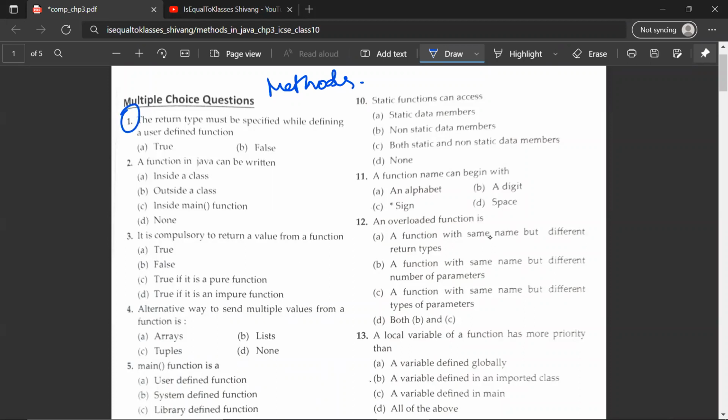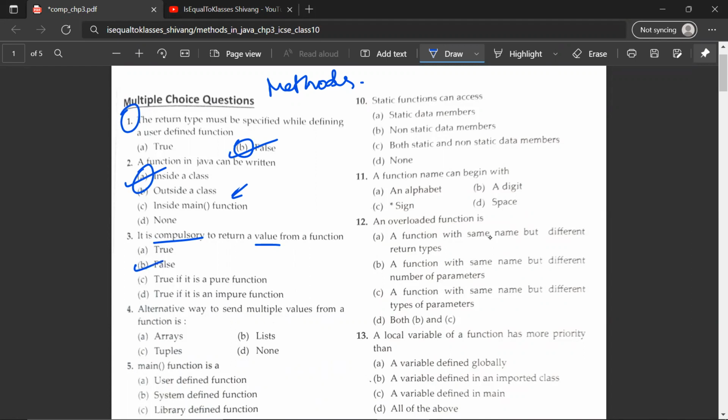The first question: the return type must be specified while defining a user-defined function. That would be false. A function in Java can be written inside a class, outside a class, inside the main function, or none. This would be inside a class. It is compulsory to return a value from a function, B, false.